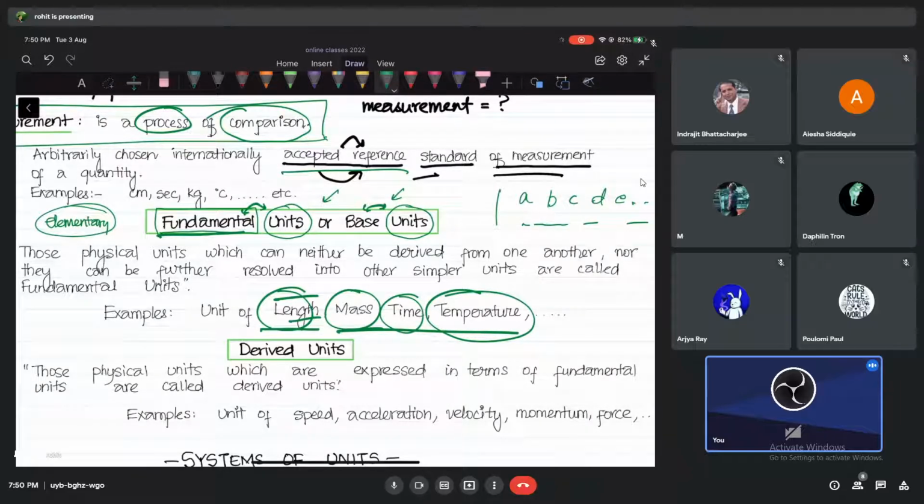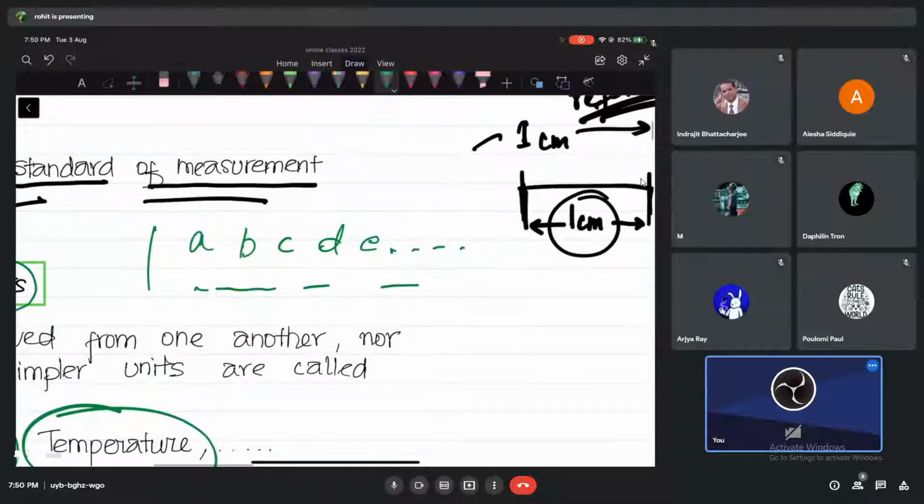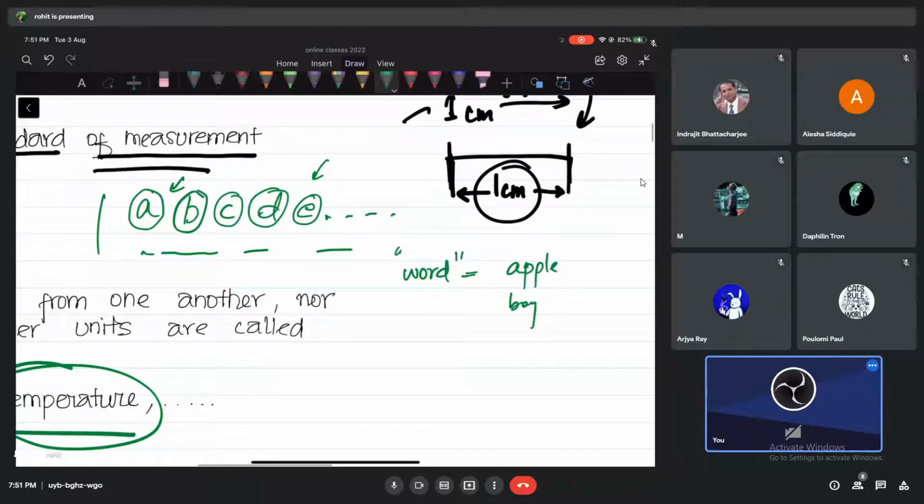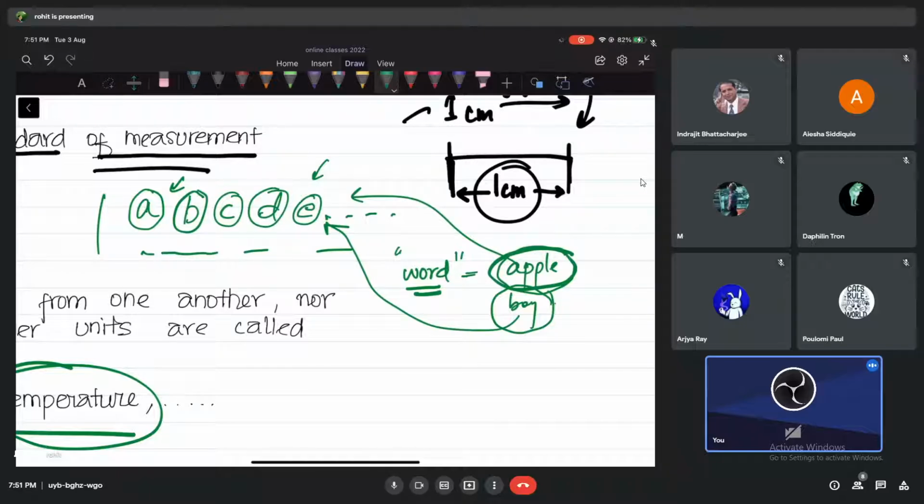Okay, I'll help you out again if you did not understand. I cannot derive A from anywhere, no chance. I cannot derive B, C, D. These letters are fundamental for us. But I can derive any word you tell me. I can derive apple, boy, cat, like that, right? So these words are derived from these letters. I hope you understand. The word apple is derived, the word boy is derived. A, B, C, D are not derived. They are fundamental. We need them so that we can talk about any other word.